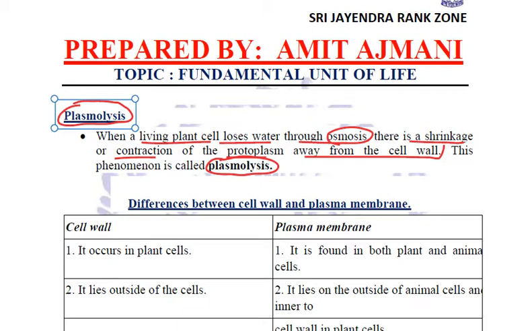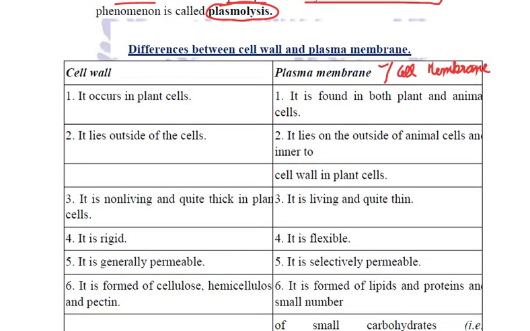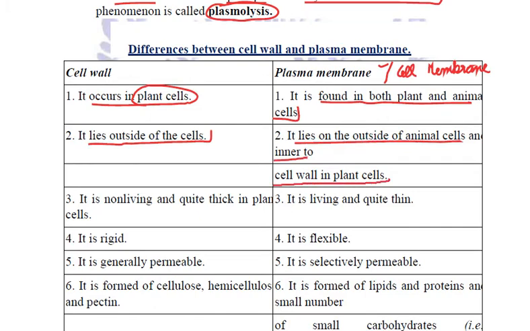So this is about the cell wall. We have seen two membranes. One is the plasma membrane, which is also called the cell membrane, and another one is the cell wall. What are the differences between the two? Cell wall occurs in plant cells only. It is not found in animal cells. But plasma membrane is found in both plant as well as animal cells. The cell wall lies outside the cell, whereas the plasma membrane lies outside the animal cell but inner to the cell wall in plant cells.